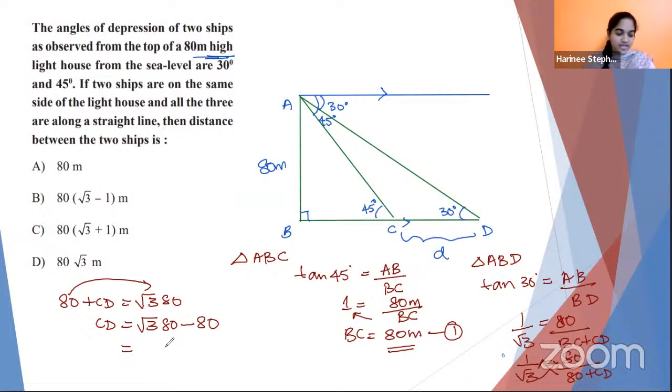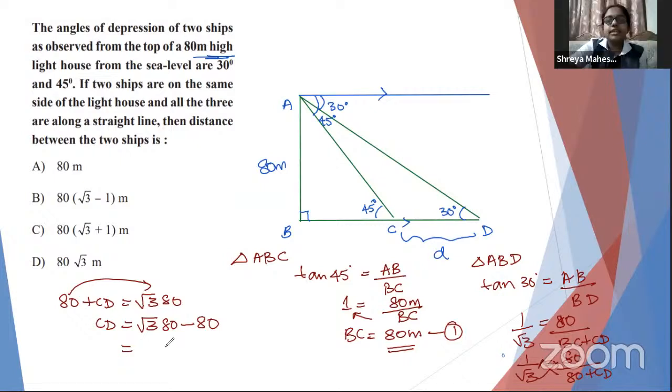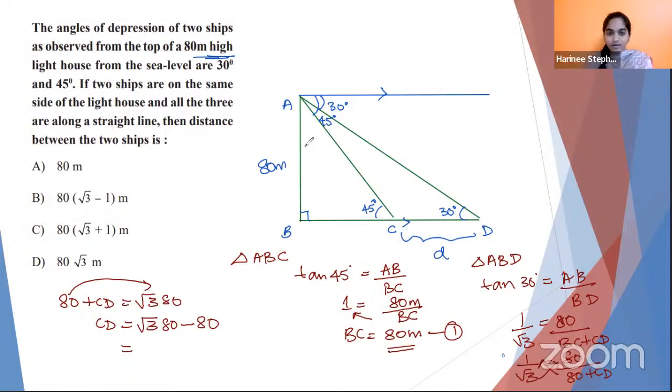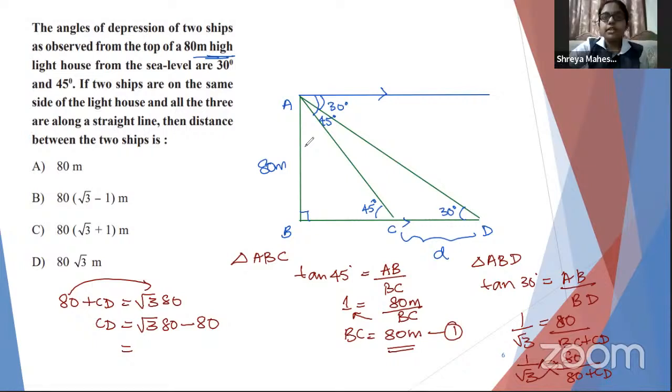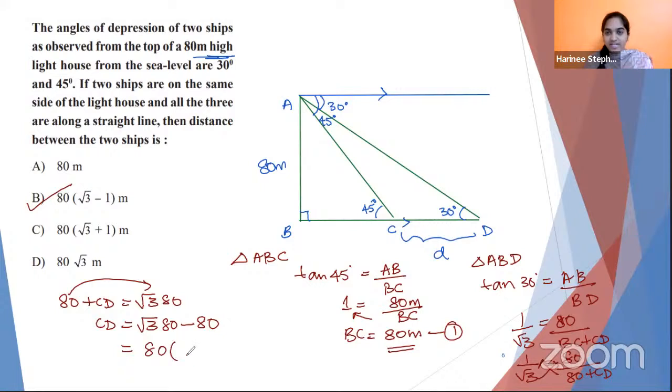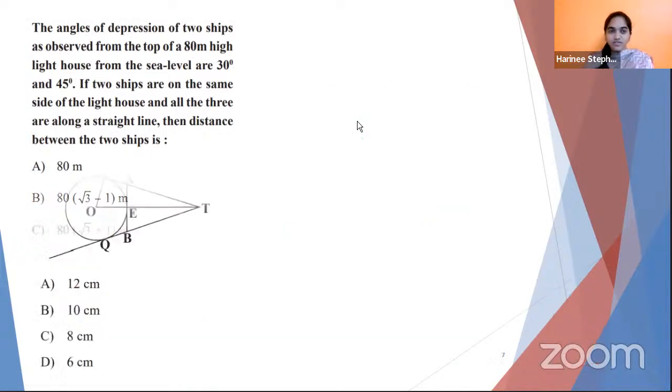Now tell me the final answer. In YouTube also, I guess many are saying A. Don't be in a hurry. Yes, dear, Shreya? Then option D. Very good, D. Correct. So 80 is a common number. We take it out. We are left with 80 times root 3 minus 1 meters. Done? Any doubt in this? Okay, great. Let's move to the next question.